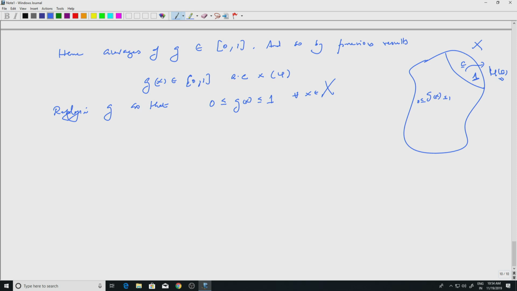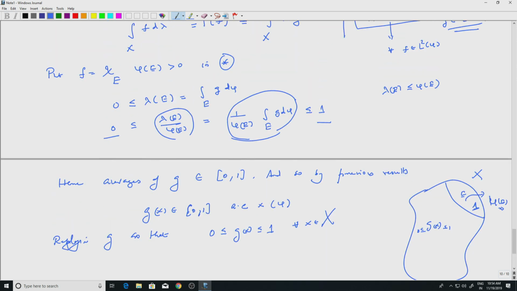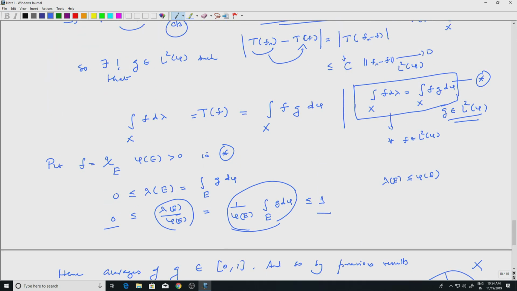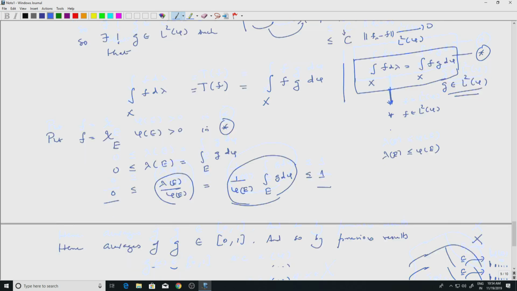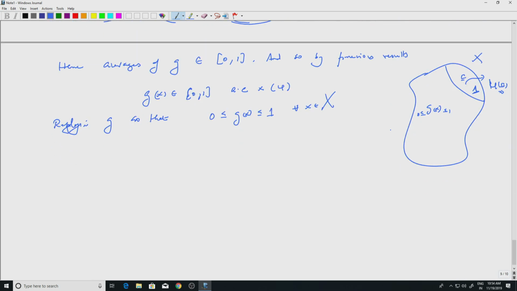Now let us go back, since we have some information on g. Let us use star again. What does star say? Star says that the integral over X of f d lambda, that was our Tf, is equal to the integral over X of f g d phi, where g is the function in L2 phi.